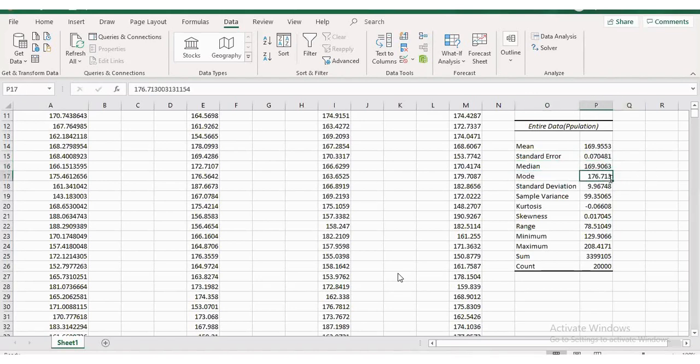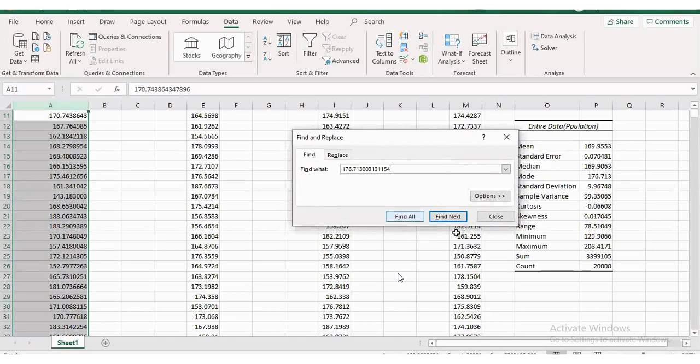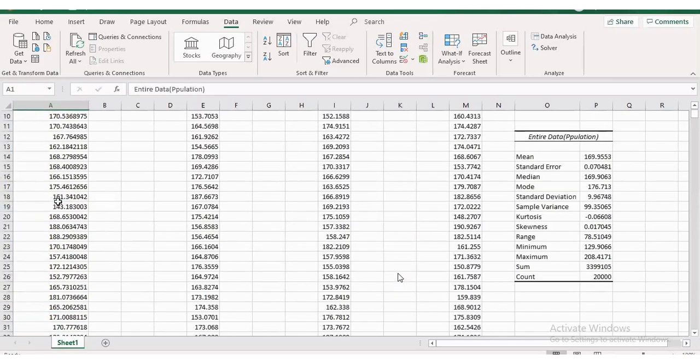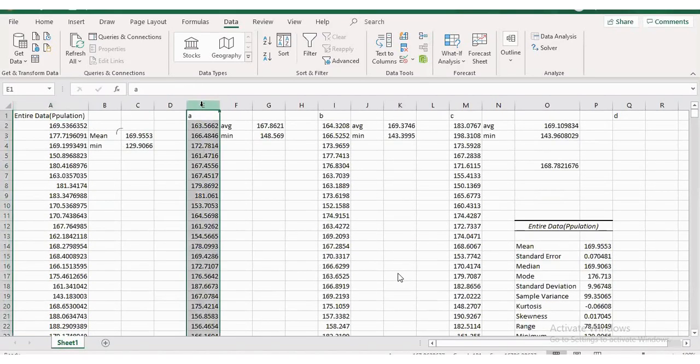So the mode came to this, which means what? Mode, if you look at one, there are multiple times this value came, right? Do you understand? That's why mode exists. If the data is not repetitive in nature, for example, let me calculate the mode for this data. 100 observations.